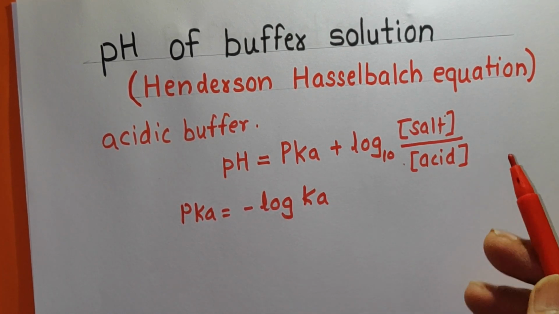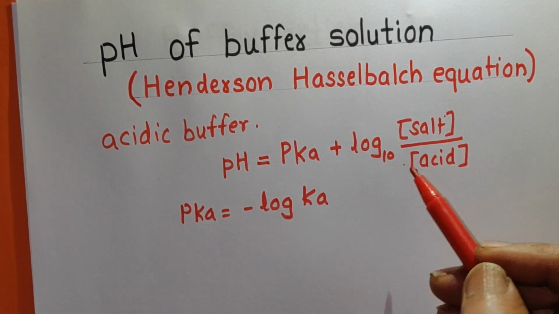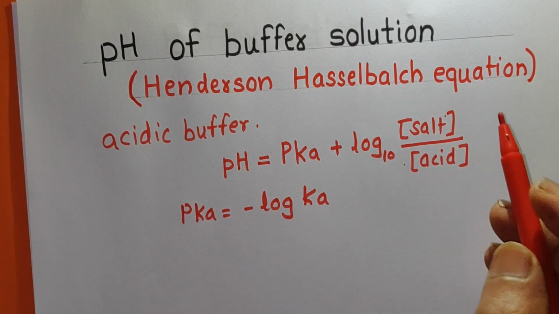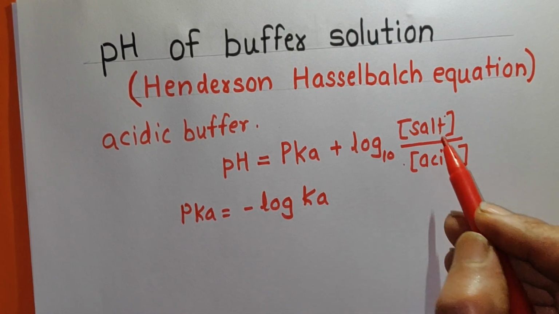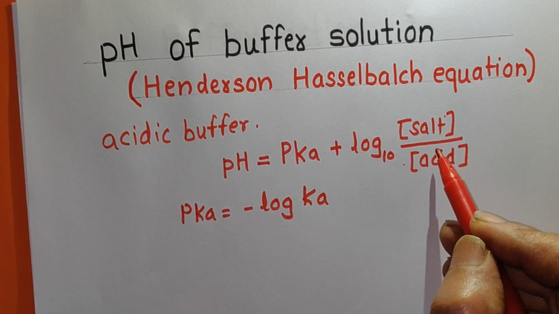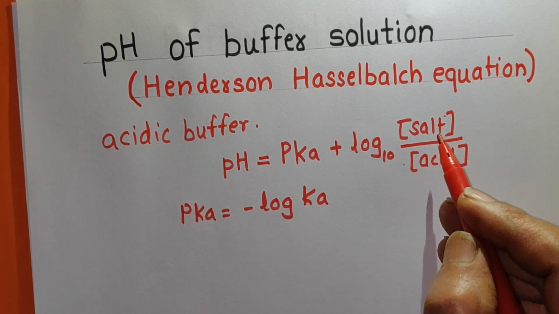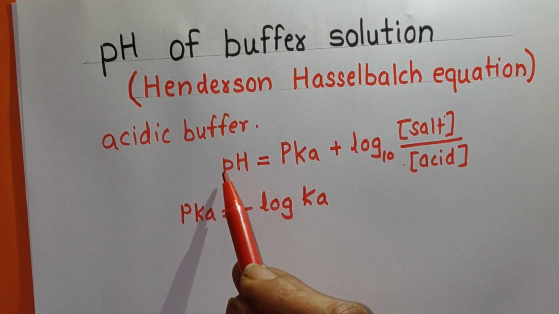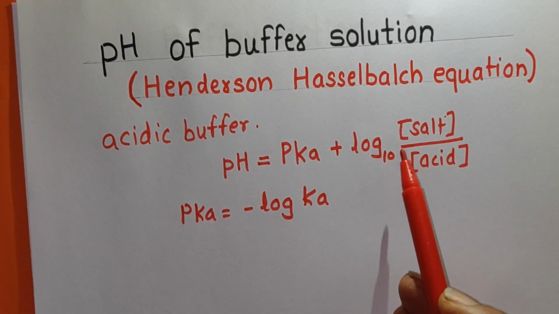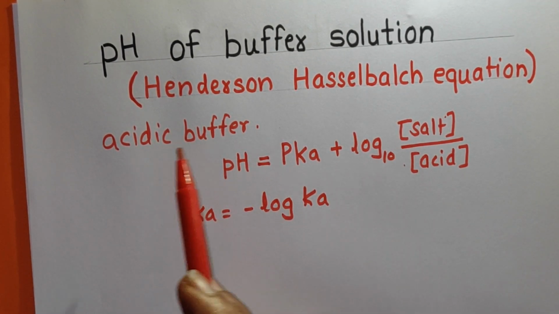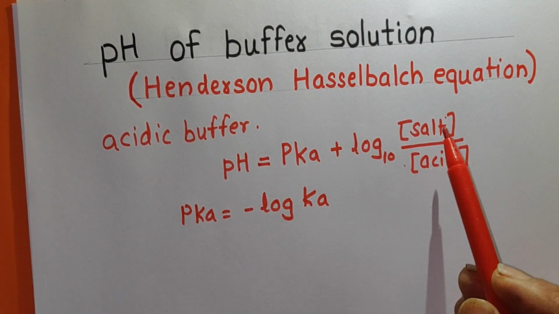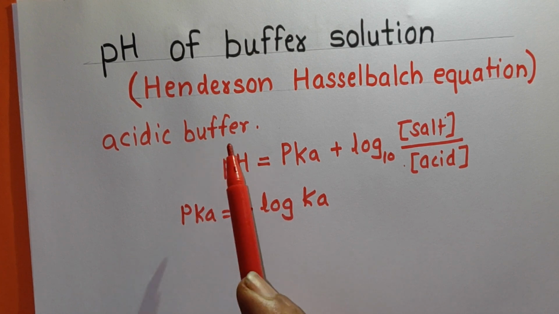Now from this formula you can say that when the acidic buffer is diluted, the dilution of salt and the dilution of acid take place to the same extent, and therefore this ratio will not change, and so the pH value will remain constant. From this formula you can explain the property of acidic buffer: if you dilute acidic buffer, the pH value of the buffer solution cannot change.